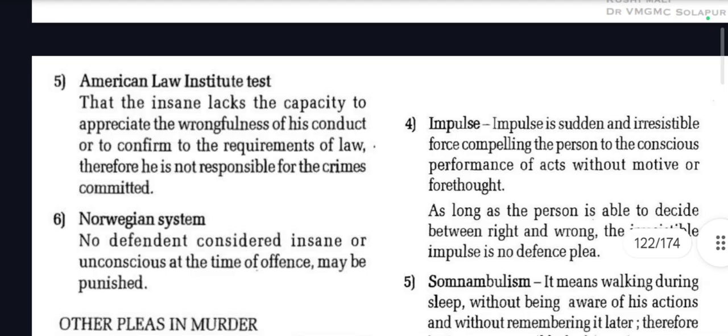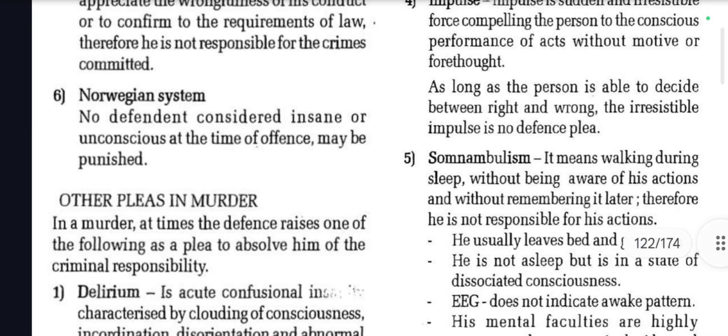What is the American Law Institute test? That the insane person lacks the capacity to appreciate the wrongfulness of his conduct or to conform to the requirements of law. Therefore, he is not responsible for the crimes committed. Number six, Norwegian system: no defendant considered insane or unconscious at the time of offense may be punished. So, what is the Norwegian system? Basically, no defendant who is considered insane or unconscious at the time of offense may be punished.